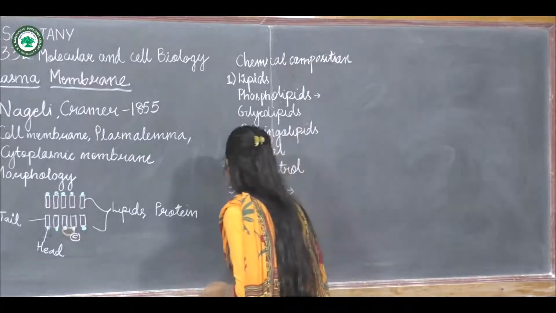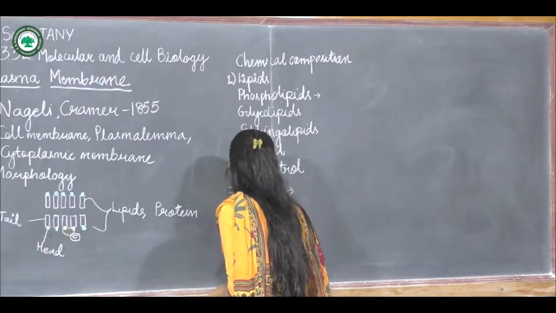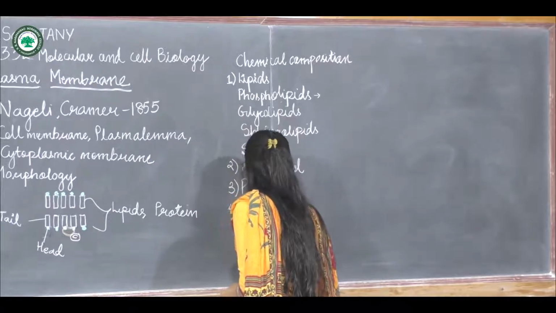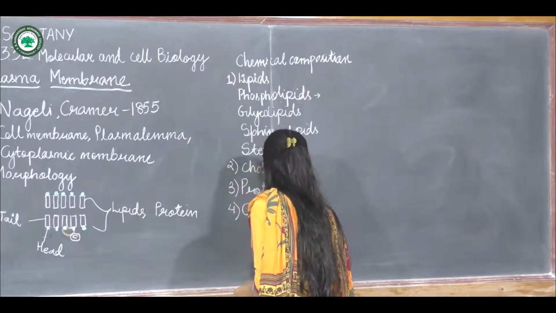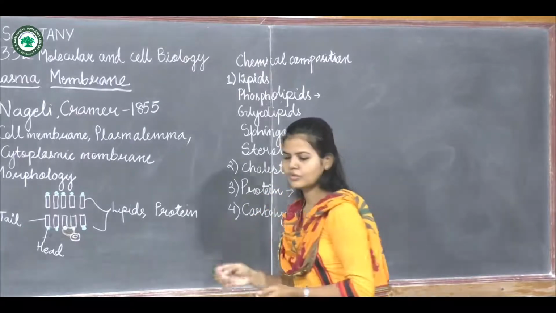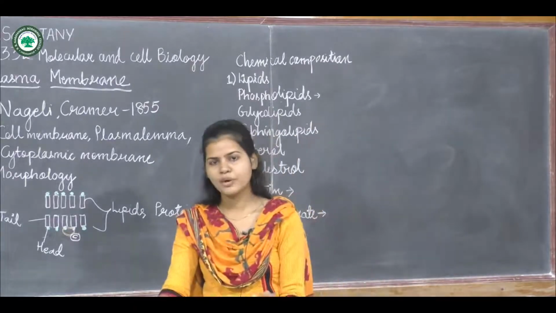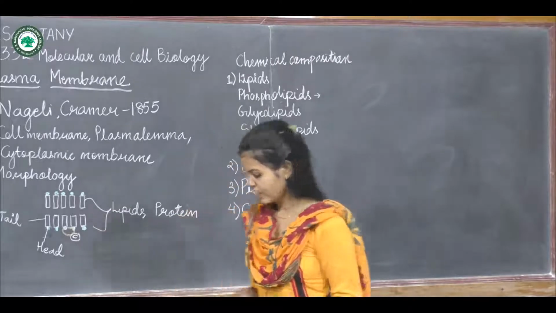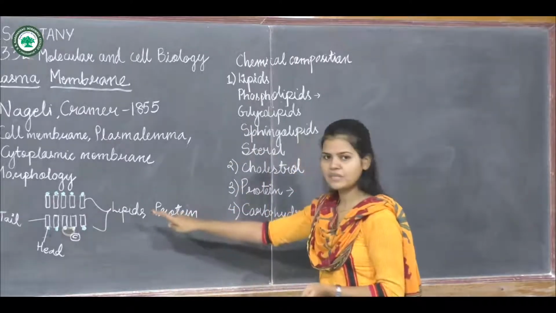Now one more thing is present, that is carbohydrates. They are present in the plasma membrane.